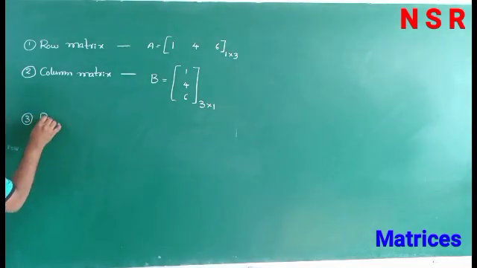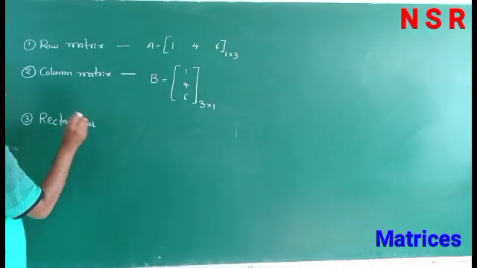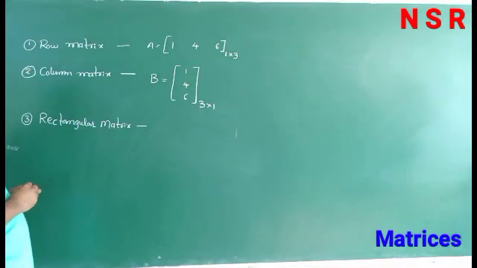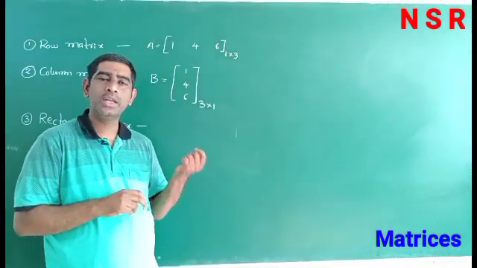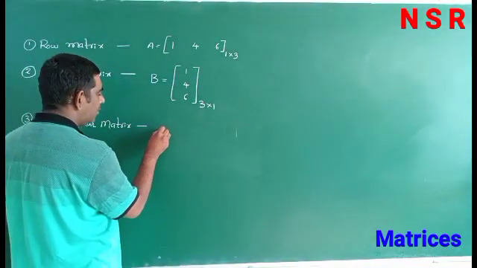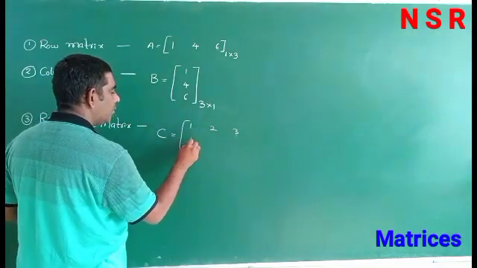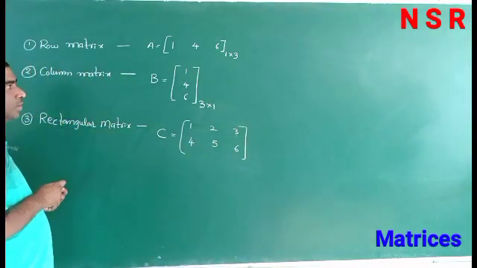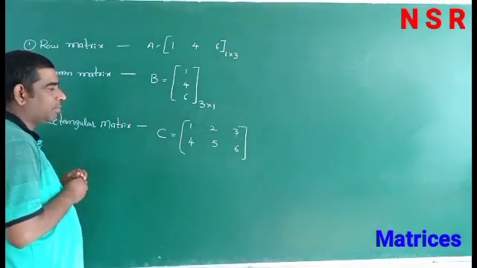Next, rectangular matrix. In a matrix, if the number of rows is not equal to the number of columns, it is called a rectangular matrix. For example, 1 2 3 4 5 6. So these are also rectangular matrices because the number of rows is not equal to the number of columns. The row matrix has only one row and the column matrix has only one column. So this matrix is a row matrix and also a rectangular matrix, because the number of rows is not equal to the number of columns.